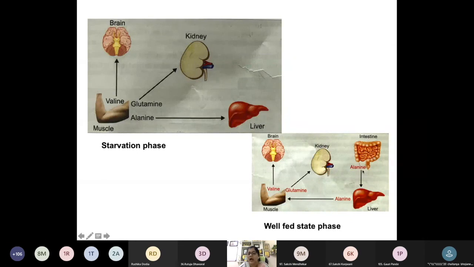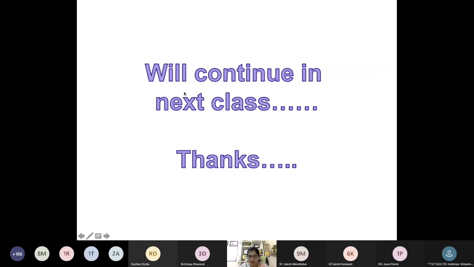Okay, and what happens in the well-fed state? Well-fed state में उल्टा होता है, like when amino acids are absorbed from the intestine, alanine enters the muscle. Again the same, from the muscle the valine will enter the brain, glutamine will be utilized by the kidney, and this is how the transport occurs.